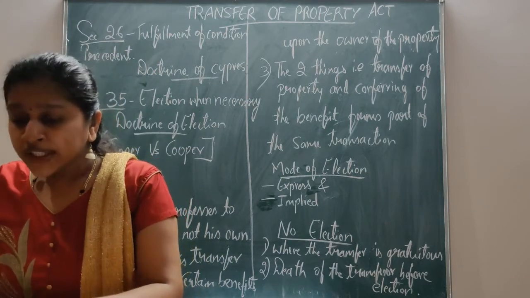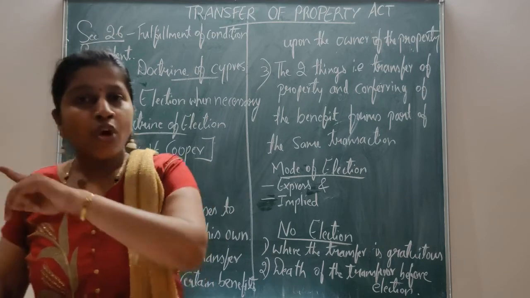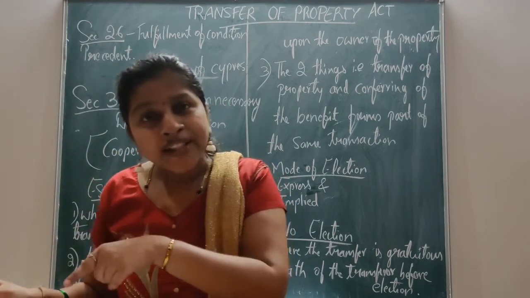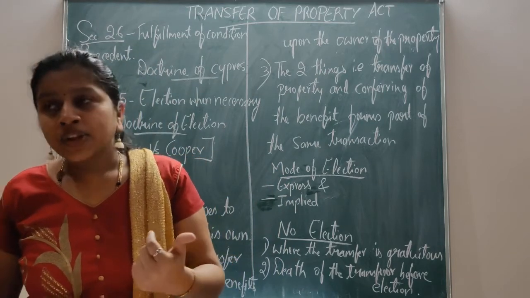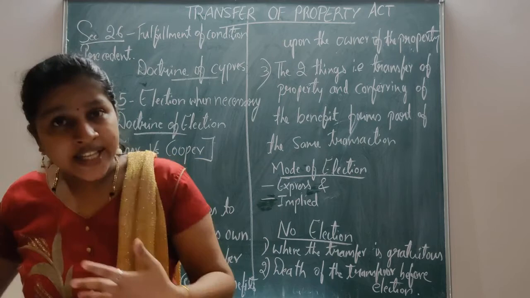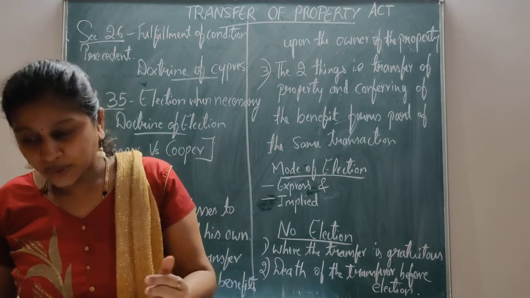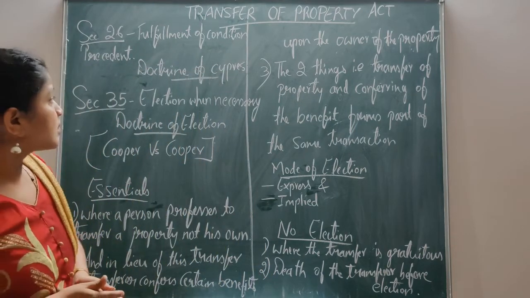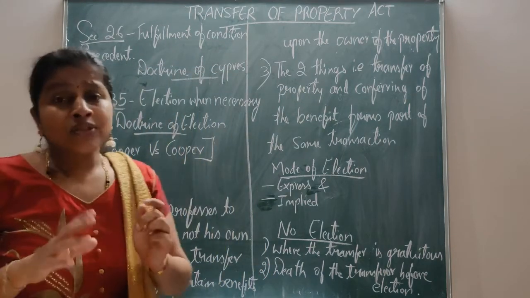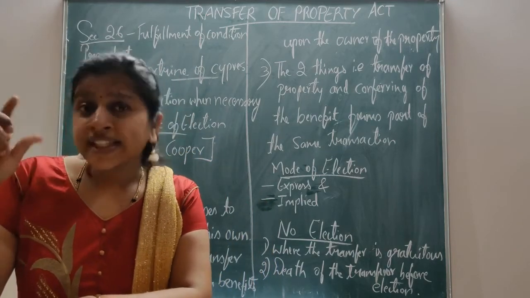Then the daughter is called a disappointed donee. When the daughter gets the property, she is the refractory donee. But when the daughter does not get the bungalow, that is, when the son himself retains the bungalow, here the daughter is called a disappointed donee. Let us know what Indian law says and what English law says.